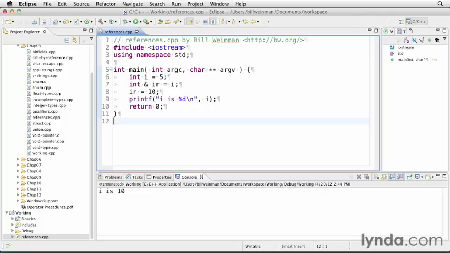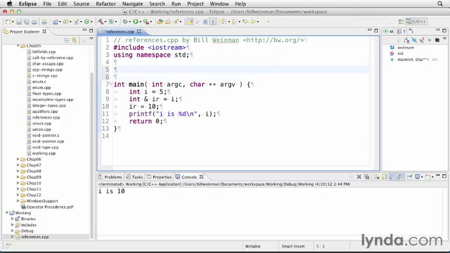Now, a really common usage of this, and this is actually where you're going to see these things the most commonly, is in functions and methods. So here I'm going to declare a function. I'm going to say it's int reference. So it returns a reference to an int, and we'll just call the function f, and it takes a reference to an int as its argument.